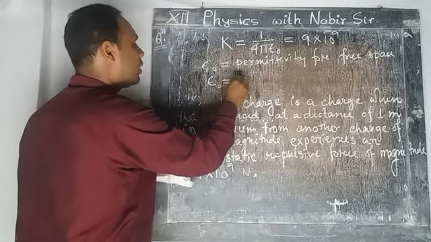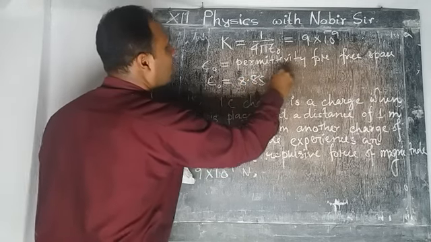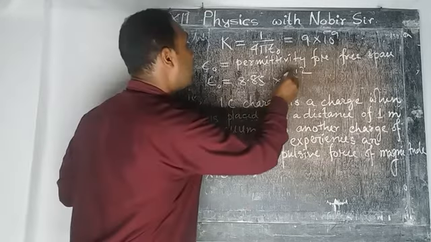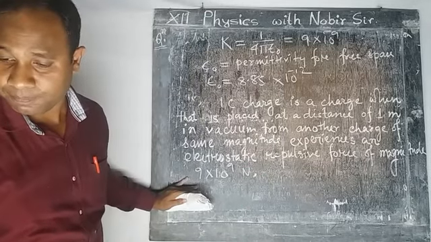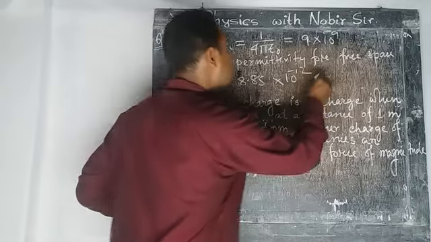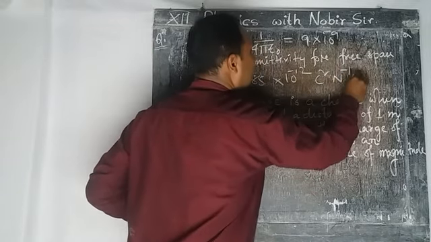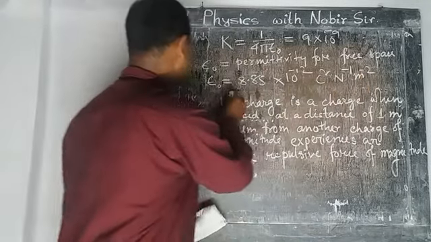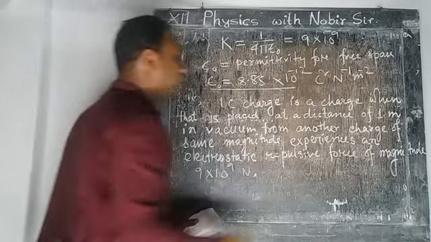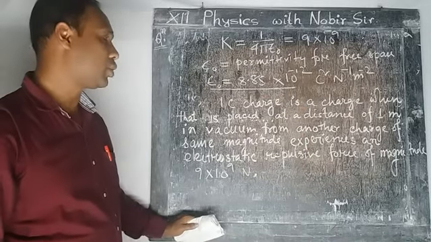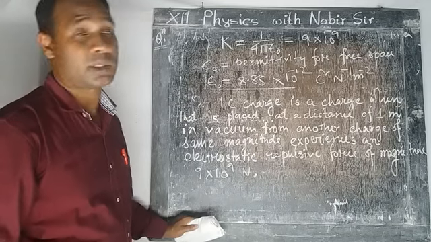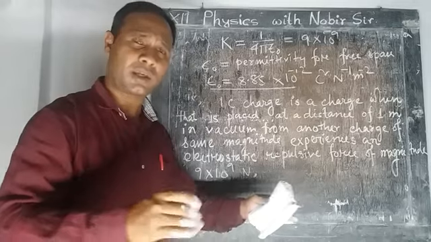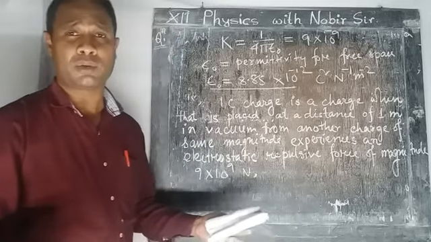Epsilon naught has the value 8.85 into 10 to the power minus 12 Coulomb square Newton inverse meter inverse 2. So this is the value of the permittivity of free space, 8.85 into 10 to the power minus 12 Coulomb square Newton inverse meter inverse 2. So this is another constant, permittivity for free space. For free space, for vacuum this value, for another medium the value will be different.